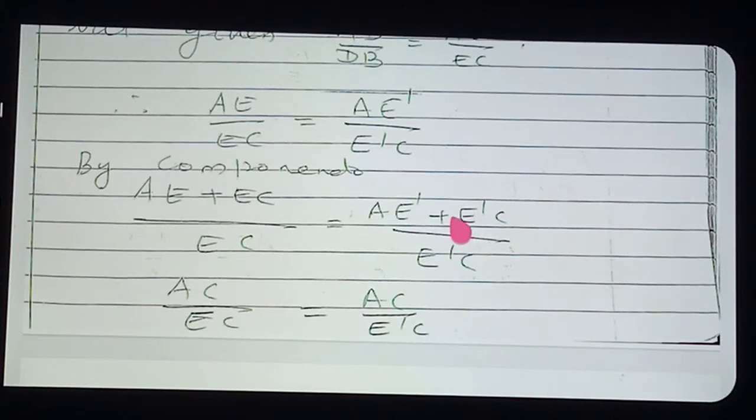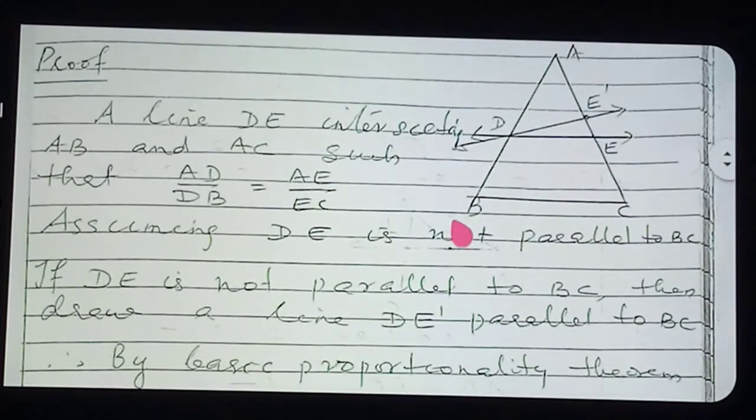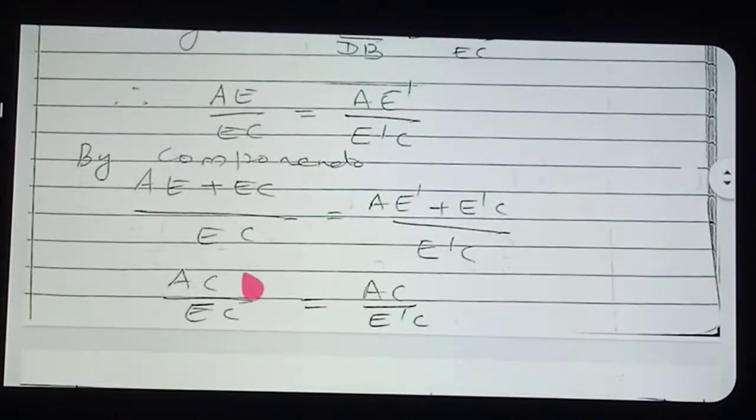AC. That we can see from the diagram. AE plus EC is the same as AC, and AE dash plus E dash C is also the same as AC. Now see here, here AC and here also AC.